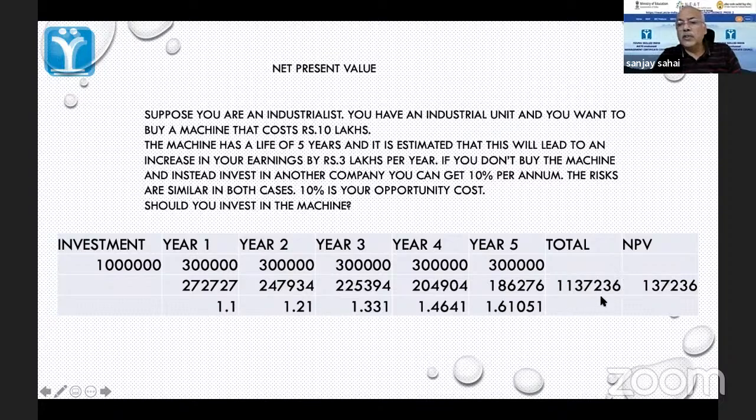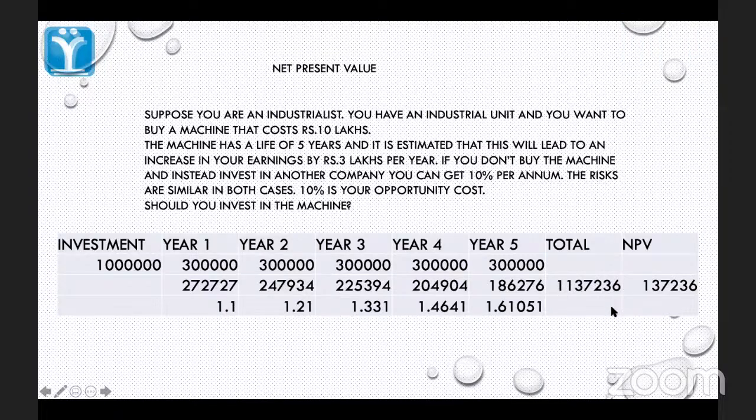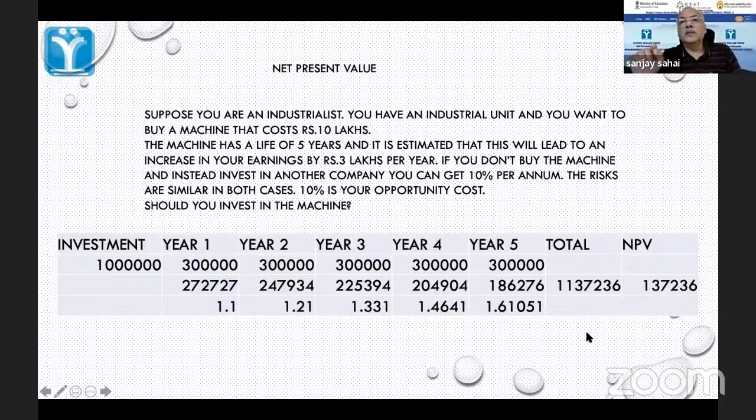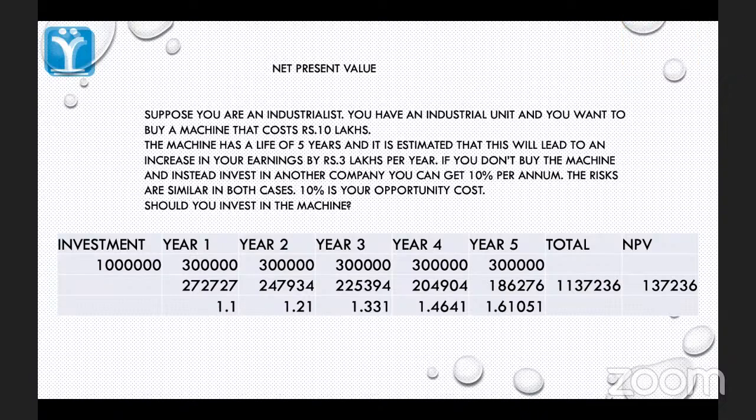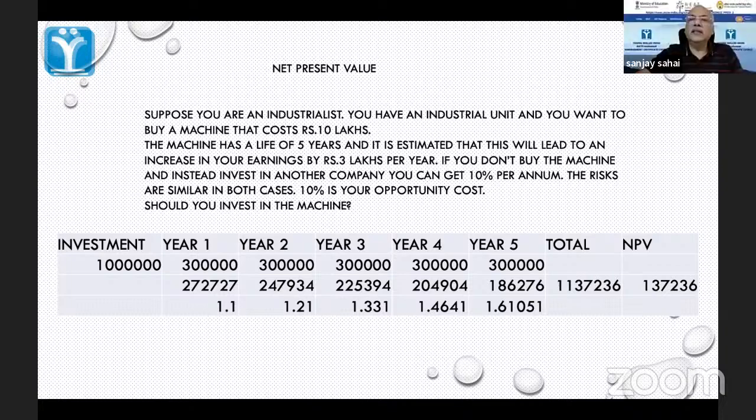ये 11,37,236 जो है, इसमें खासियत क्या है? This is in present value terms. In terms of today's monetary value, the 15 lakhs that I will get has a value of 11,37,000. In today's value, I am making an investment of 10 lakhs. Therefore, I am ending up with a positive figure of 1,37,000. Therefore, this decision, if you take this, it is good for you because your wealth will increase by 1,37,000. So it makes the decision easier.